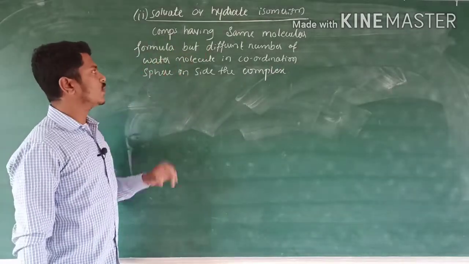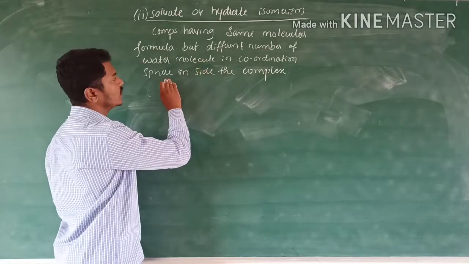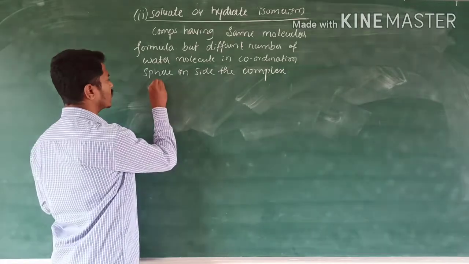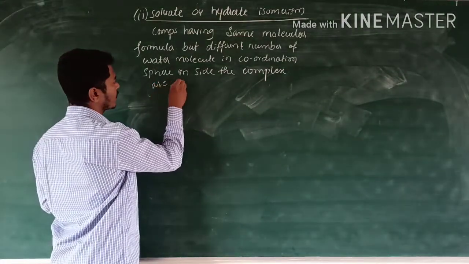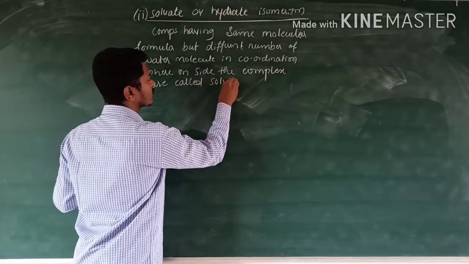Compounds having same molecular formula but different number of water molecules in the coordination sphere inside the complex are called solvate isomers.